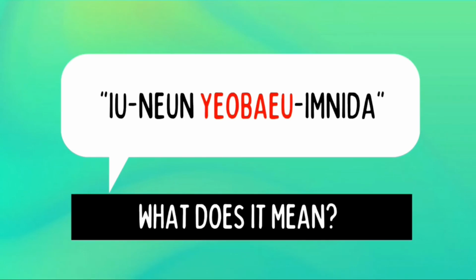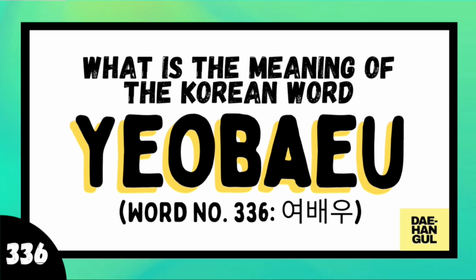아이유는 여배우입니다. What does it mean? If you notice, the word in red letters is YEOBAEU. Because today, on One Korean Word a Day here at Dae-Hangul, we're going to learn about YEOBAEU. Let's start.